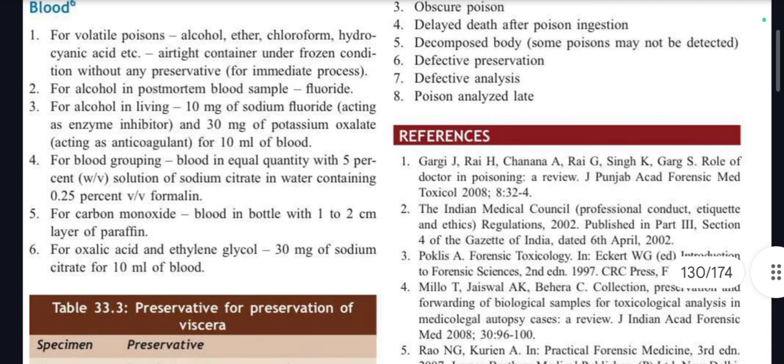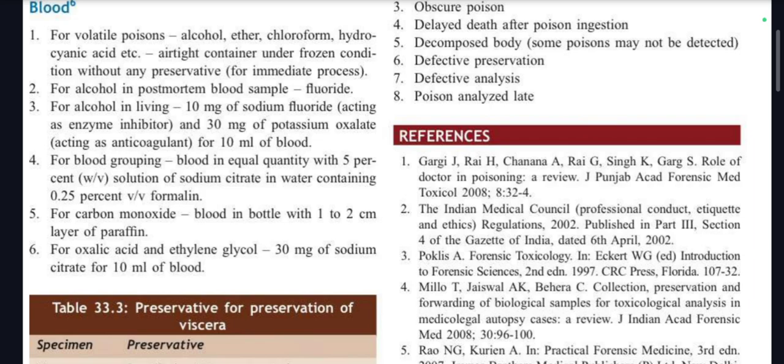Moving ahead with blood. For volatile poisons, alcohol, ether, chloroform, hydrocyanic acid, etc., an airtight container under frozen conditions without any preservative for immediate processes can be used for volatile poisons actually. For alcohol in PM blood sample, fluoride is used. For alcohol in living, 10 mg of sodium fluoride acting as enzyme inhibitor and 30 mg of potassium oxalate. Remember, NaF and potassium oxalate for 10 ml of blood.